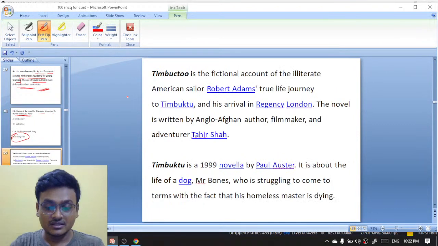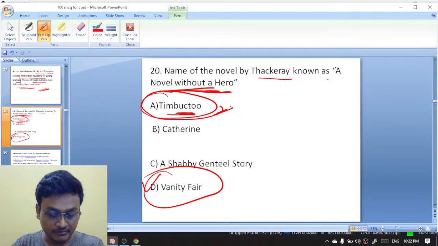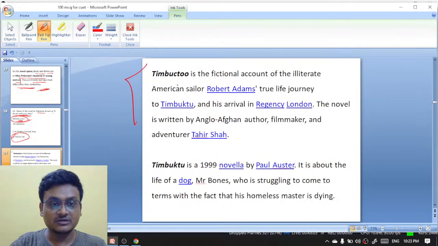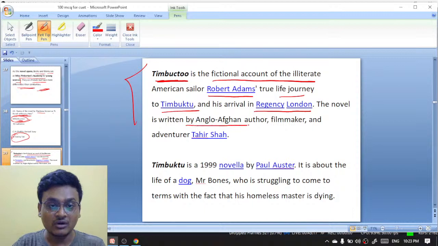And you see, there is an option actually, Timbuktu. Now, Renu, exactly. Now, remember this thing also. Timbuktu is the fictional account of the illiterate American sailor Robert Adams' true life journey to Timbuktu and his arrival in Regency London. The novel is written by Anglo-Afghan author, filmmaker and adventurer Tahir Shah. Timbuktu city, that will be Tahir Shah.